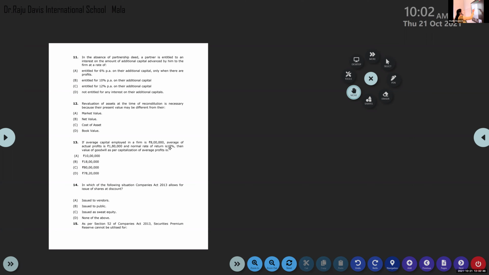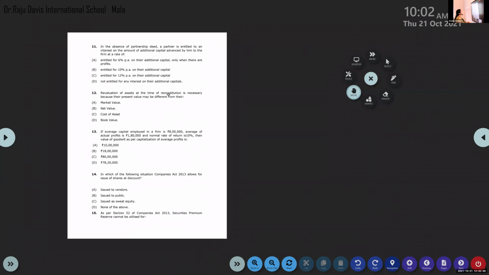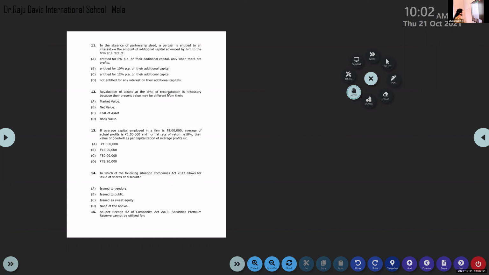Option D, right? Not entitled for any interest on their additional capital. In the absence of partnership deed, no need to provide interest on capital, no need to collect interest on drawings. How is the profit shared then, Irfan? Equally. How about interest on loan, Anila? Ma'am, 6%. Very good. That is a very important area. Please learn, everyone, those who don't know.